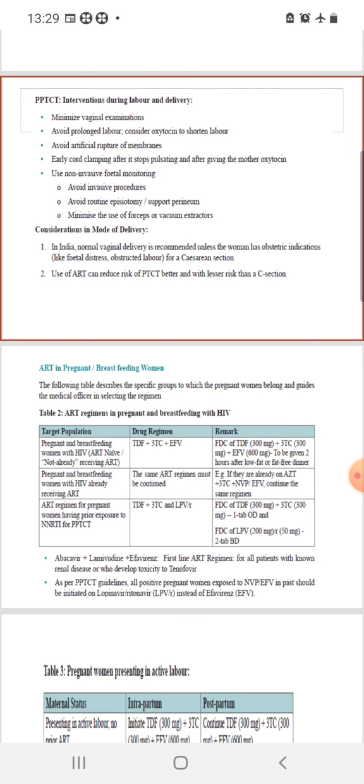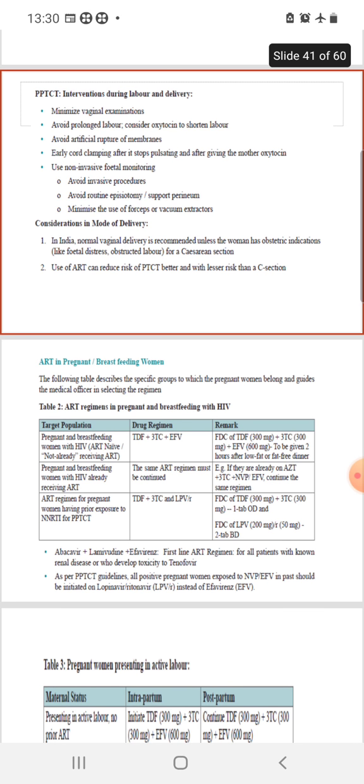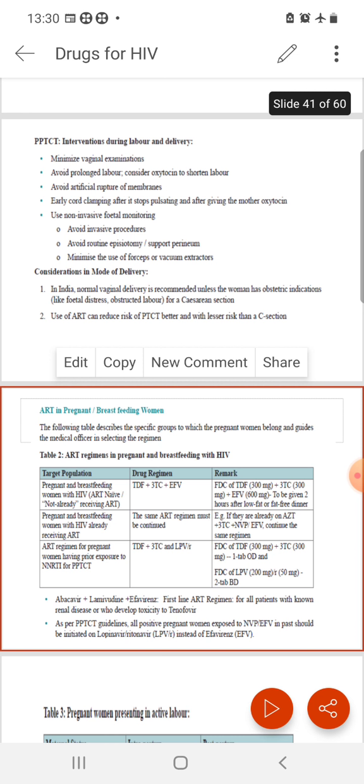Remember the drug regime, tenofovir, lamivudine, efavirenz, to the mother should be continued lifelong, and the infant should receive nevirapine for 6 weeks or 12 weeks, depending on how long the mother has taken the antiretroviral drug before delivery. If the mother has taken it for less than 4 weeks, then nevirapine prophylaxis should be prolonged in the infant, that means 12 weeks. If the mother has taken antiretroviral therapy for more than 4 weeks before delivery, then we can stop the nevirapine prophylaxis at 6 weeks. But remember, provided the infant is HIV negative. If the infant is HIV positive, then the standard antiretroviral regime should be started in the infant also.